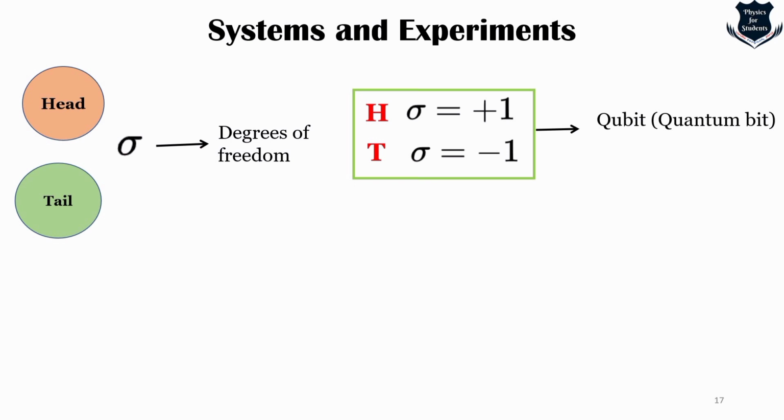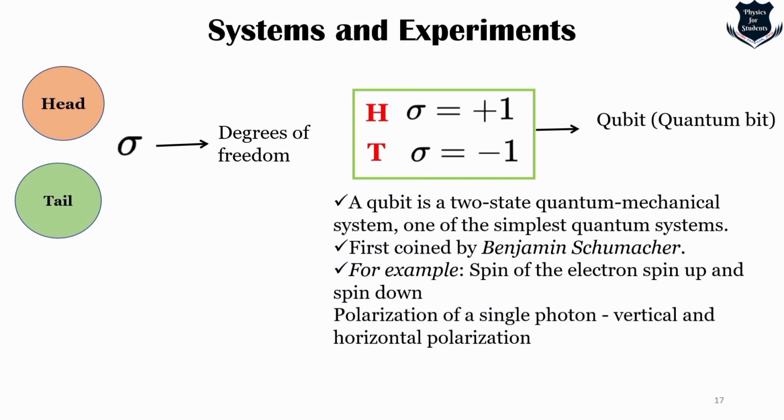So a qubit is basically a quantum mechanical system, one of the simplest quantum systems displaying the peculiarity of quantum mechanics. It was first termed by Benjamin Schumacher. For example, we take the spin of the electron, in which the two levels can be taken as spin up and spin down, or we can consider the polarization of a single photon, in which two states can be taken to be the vertical polarization and horizontal polarization.